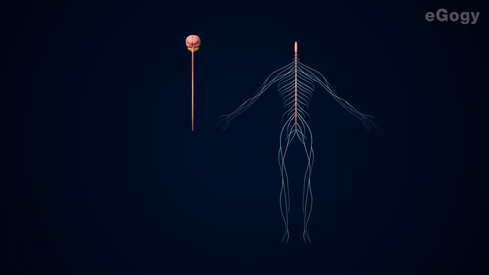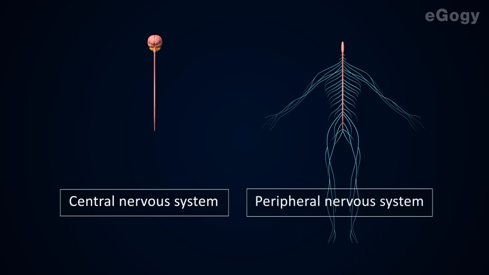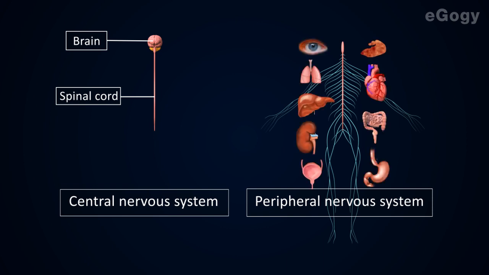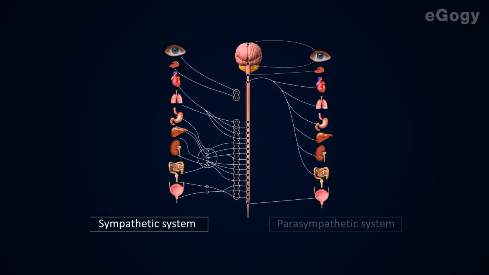We can categorize the nervous system into two: central nervous system and peripheral nervous system. The central nervous system consists of the brain and spinal cord. Nerves connecting the central nervous system to the organs of the body constitute the peripheral nervous system. The autonomous system is a branch of the peripheral nervous system. The autonomous system consists of the sympathetic and parasympathetic systems.